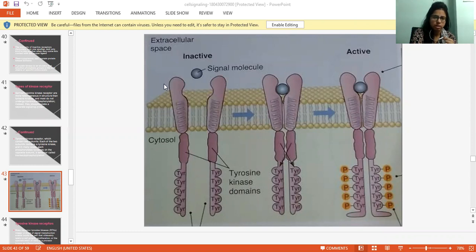It has two subunits of tyrosine kinase domain which are right now inactive. When a signal molecule comes, these two subunits come together, and they have tyrosine tails which phosphorylate each other. Now this form of tyrosine kinase is active because its tyrosine tails have been phosphorylated.